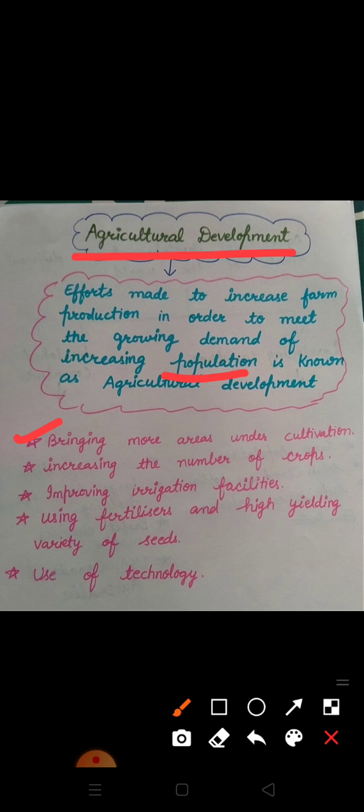Improving irrigation facilities by constructing tube wells and canals. That means farmers cannot only depend on the rainfall, they can use artificial means of water resources. Next is using fertilizers and high yielding variety of seeds. Use of fertilizers to protect crops and HYV seeds that give more output. Next is use of technology. For example, special farm machinery like tractors, tillers, combines, etc. have been developed to save time in preparing land and harvesting.